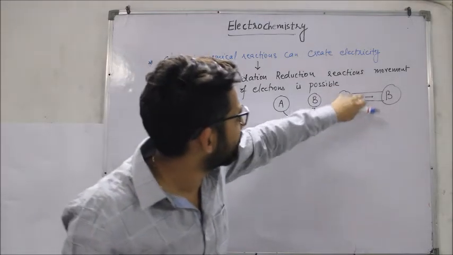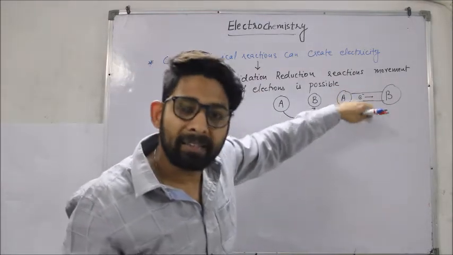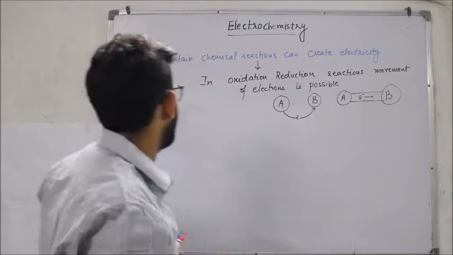If that movement is through a wire, that means the flow of electrons will be able to generate electricity.